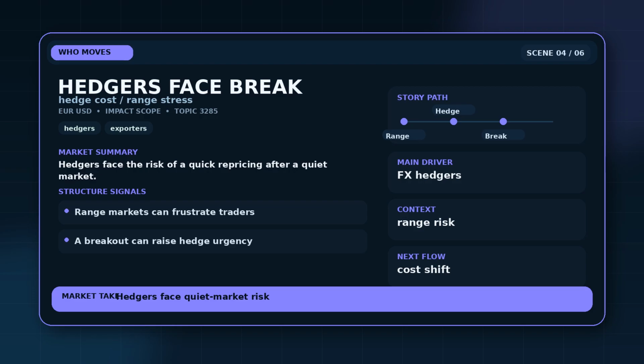That is the viewer value here. Understanding who faces the change and why the change is not the same for every participant. The effect is not evenly distributed, so the segment focuses on the group with the clearest supported exposure.